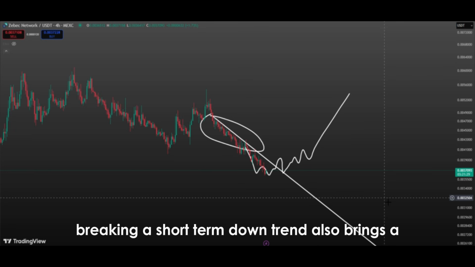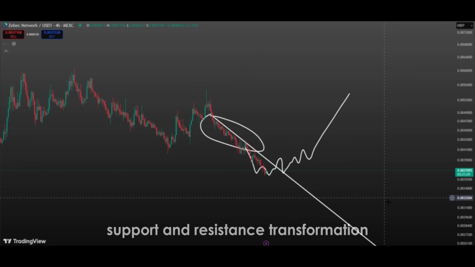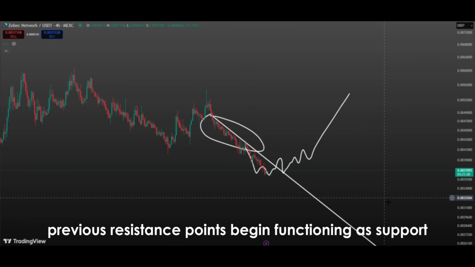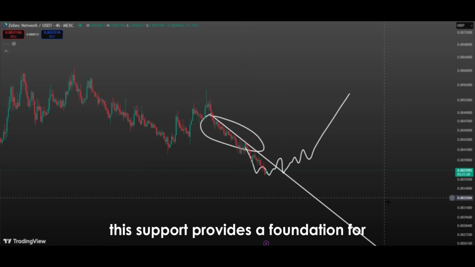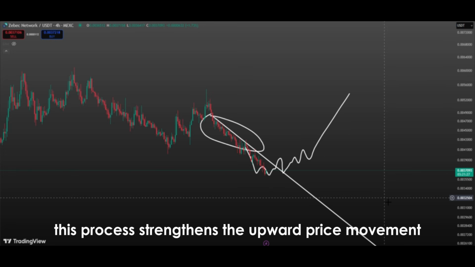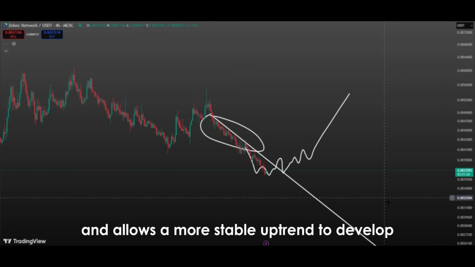Technically, breaking a short-term downtrend also brings a support and resistance transformation. When the price closes above the trend line, previous resistance points begin functioning as support. This support provides a foundation for continued upward movement and instills confidence in investors. This process strengthens the upward price movement and allows a more stable uptrend to develop.